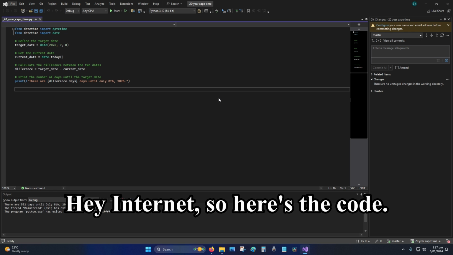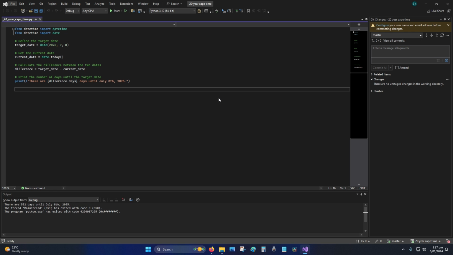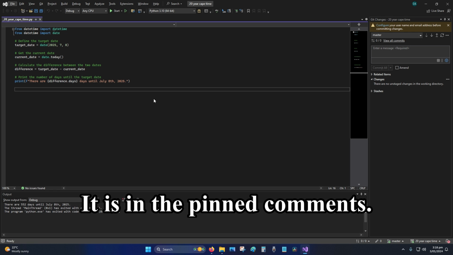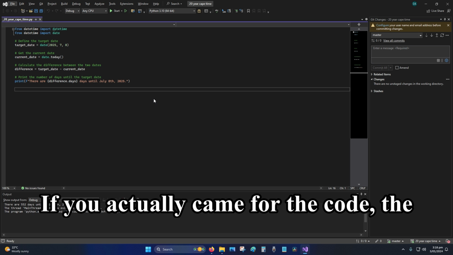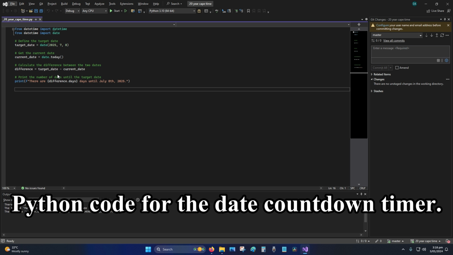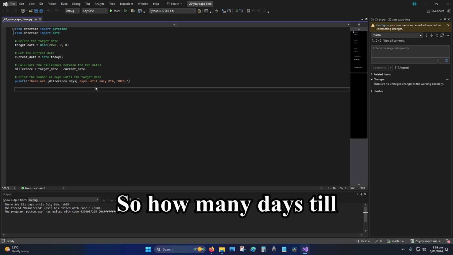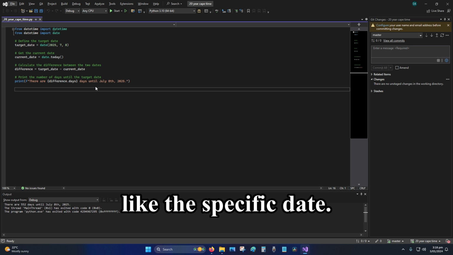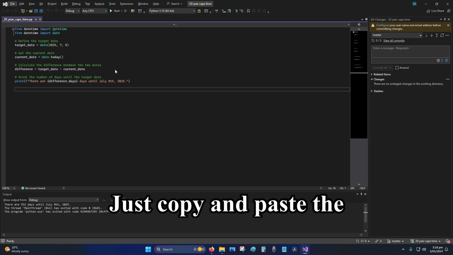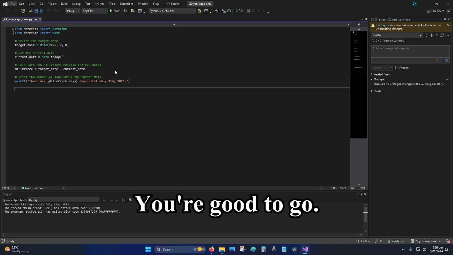Hey internet, so here's the code. It is in the pinned comment, so if you actually came for the code, the Python code for the date countdown timer, so how many days till a specific date, just copy and paste the code from the pinned comment, you're good to go.